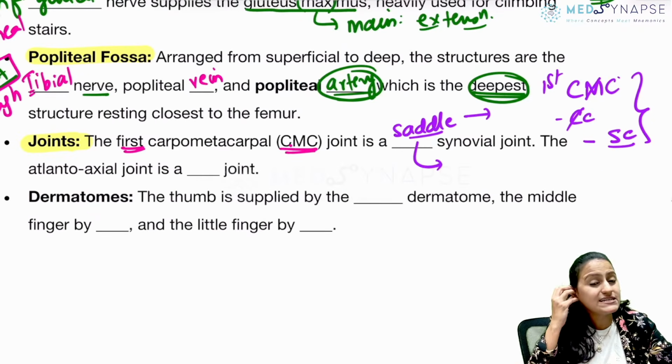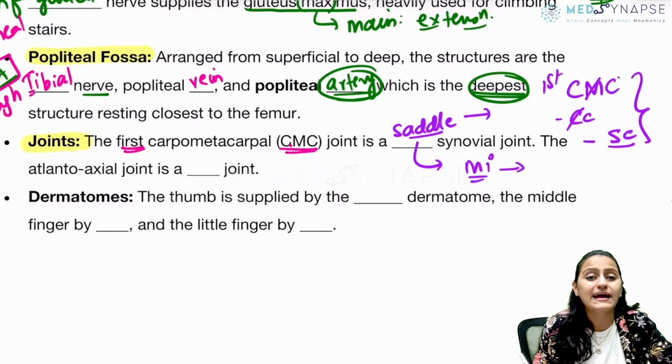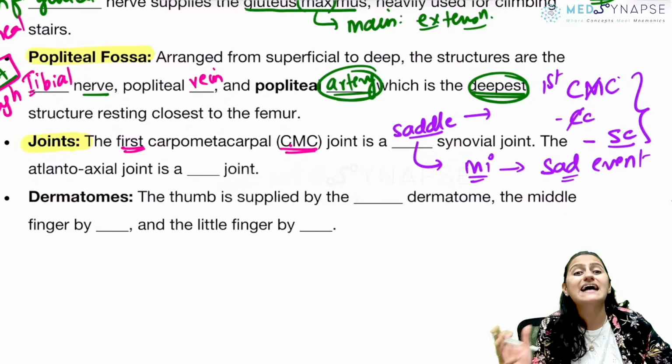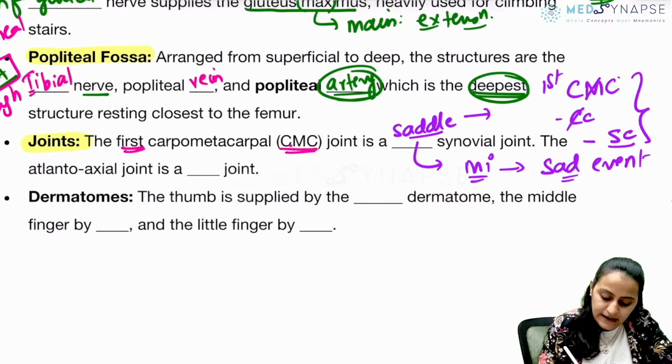Which ossicle wala joint is a saddle joint? Malleus incus or incus stapes? Remember, malleus incus MI. Anybody getting MI is a sad event. So that is saddle, sad event. MI is sad. So it is saddle joint.